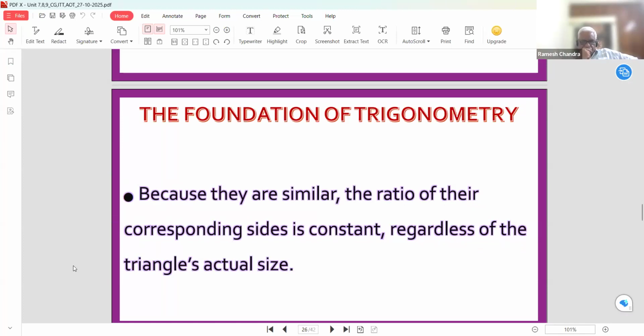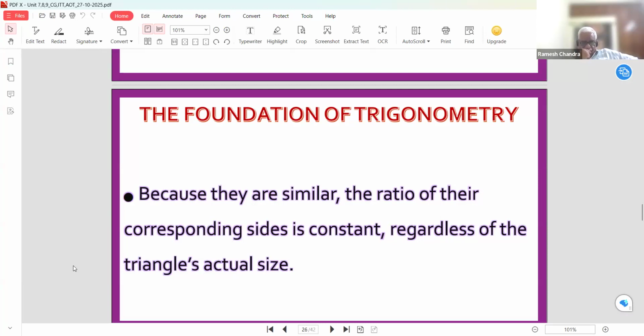If we take two right angle triangles, and the angle theta in both right angle triangles is the same, then even if the arms of the triangles have different sizes, if both are similar, we will always get some constant through the properties of the triangles.